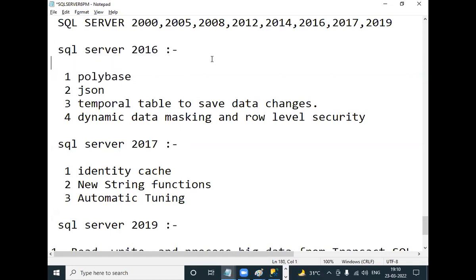Just focus on the last three versions, because in interviews they will ask only about the last three: 19, 17, 16.